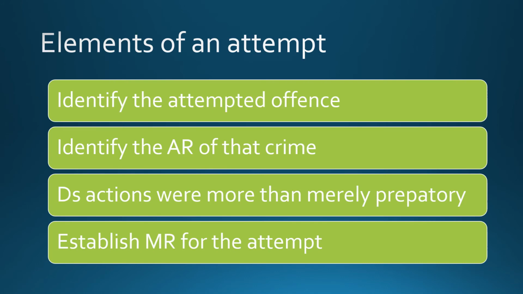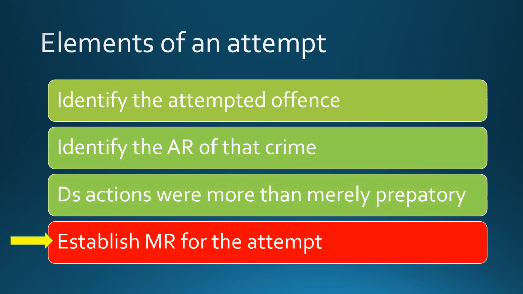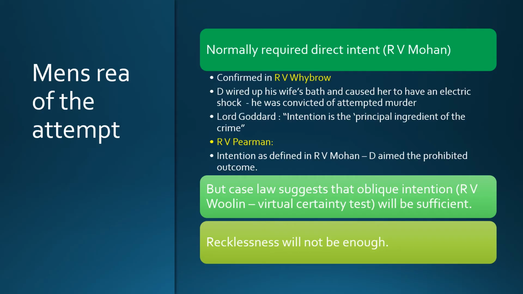Now, in terms of elements of an attempt, you should identify the attempted offence, as we've done, identify the actus reus in that crime, and consider whether the defendant's actions were more than merely preparatory by following the case law and the judgments. Finally, we need to establish the mens rea for the attempt. So the mens rea for the attempt is we normally require direct intent, i.e. you can't attempt a crime recklessly.